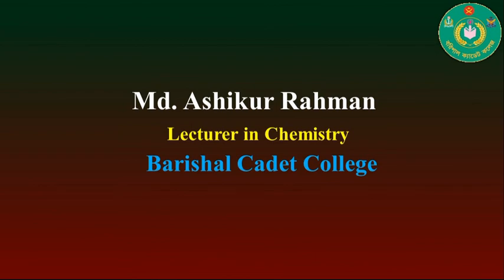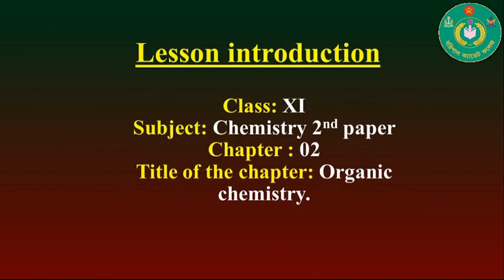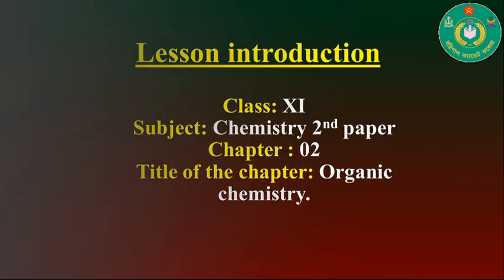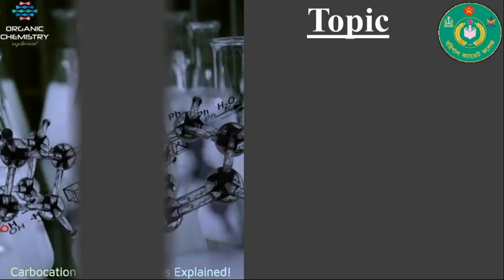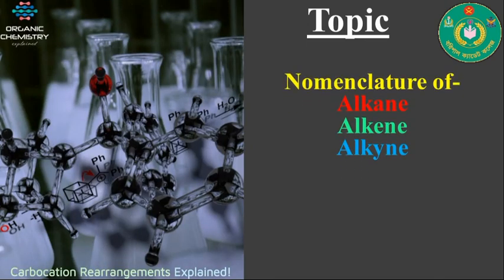Here, Mohammad Ashikur Rahman, lecturer in chemistry at Barishal Cadet College. Today I am going to start my lesson on chapter 2, which is organic chemistry, and the topic you will be taught today is the nomenclature of alkane, alkene and alkyne.